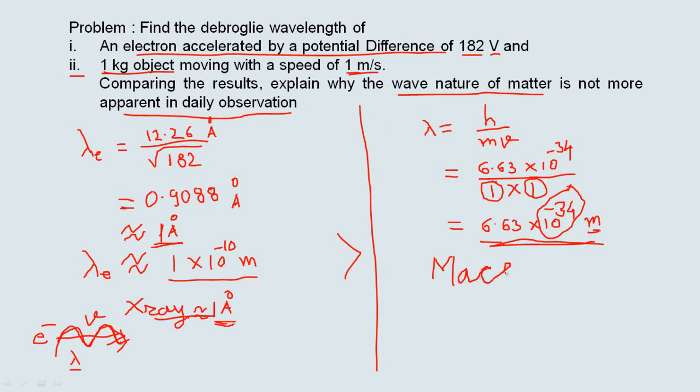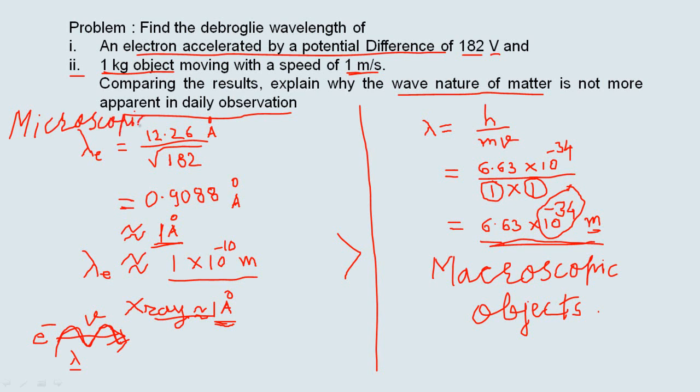Macroscopic means objects on larger scale or bodies on larger scale, while this phenomenon will appear for microscopic objects or microscopic particles. So it applies to microscopic particles such as electrons, protons, neutrons, and so on.